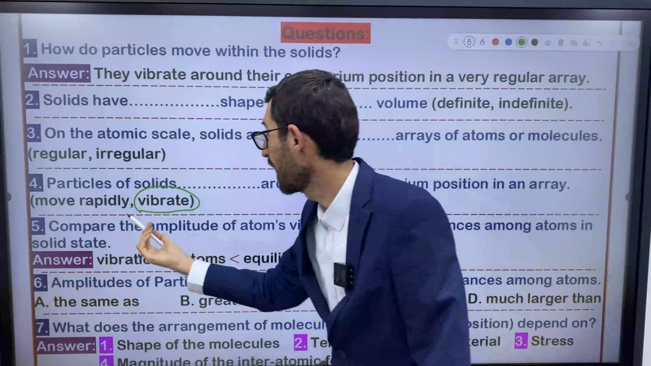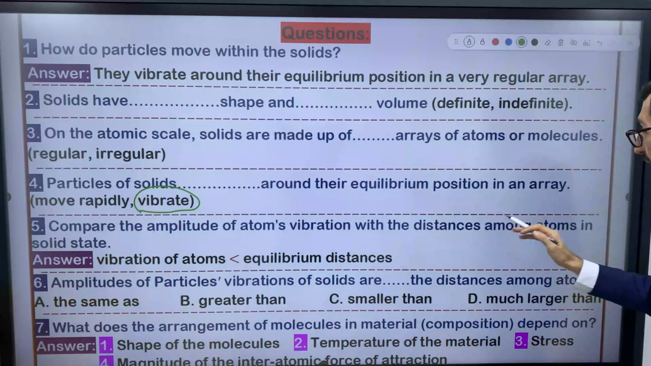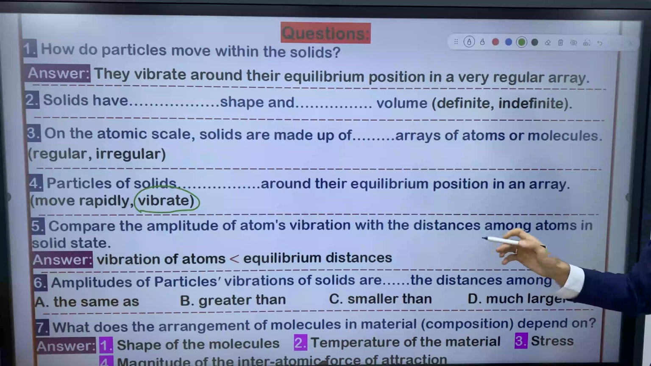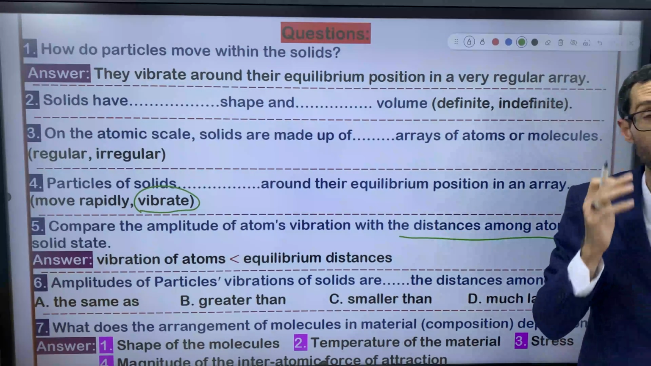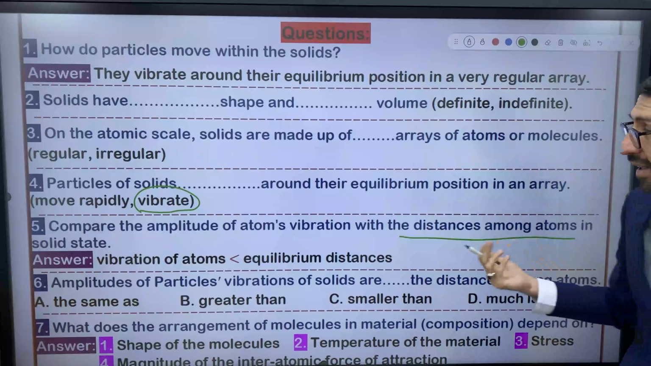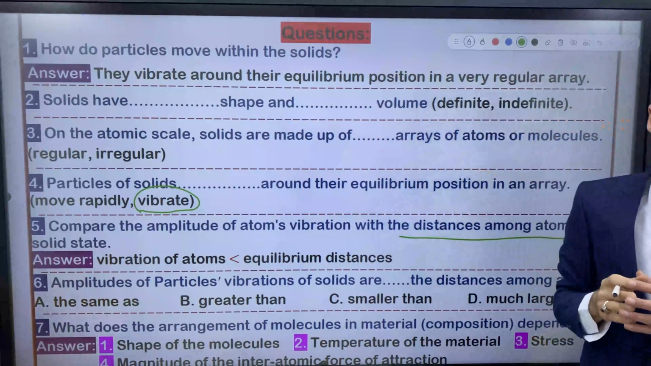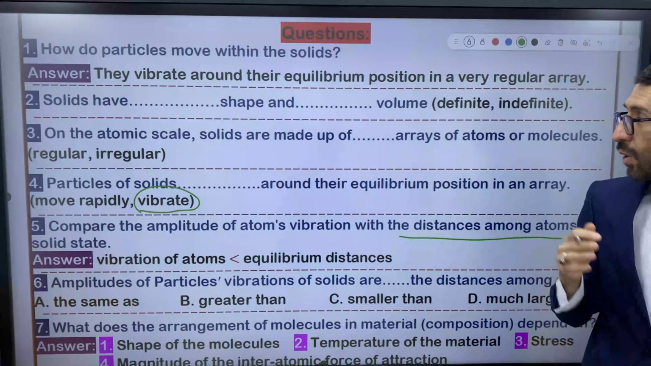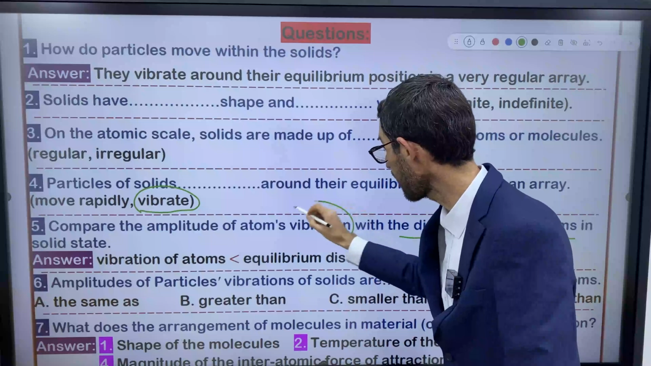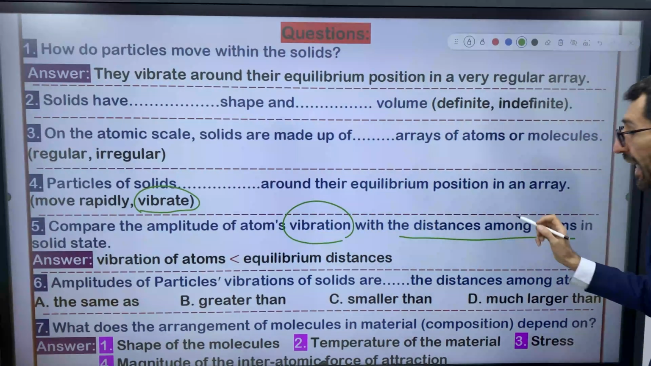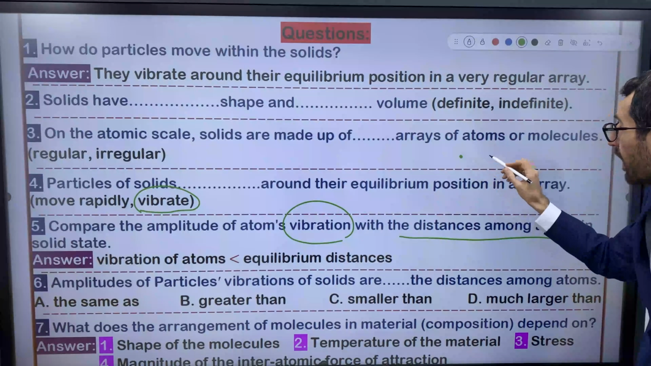Question number 5. Compare the amplitude of atoms' vibration with the distances among the atoms. What do I mean by distances among the atoms? I mean equilibrium position. So, especially in a solid state, right? I want you to think about it. Compare two things. Compare vibration and equilibrium distances. Let me draw a model for you.